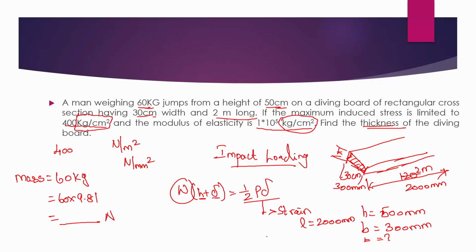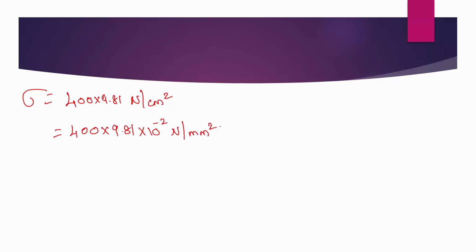The limit stress sigma is equal to 400 into 9.81 Newton per centimeter square. Now to convert this into mm square, I have to multiply this with 10 to the power minus 2, so 400 into 9.81 into 10 to the power minus 2 Newton per mm square.